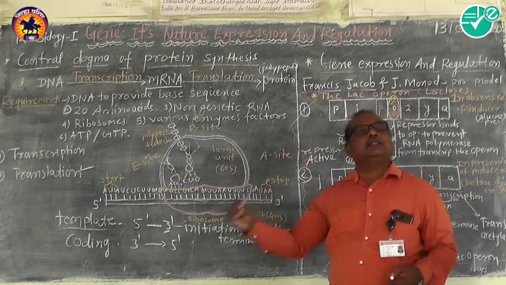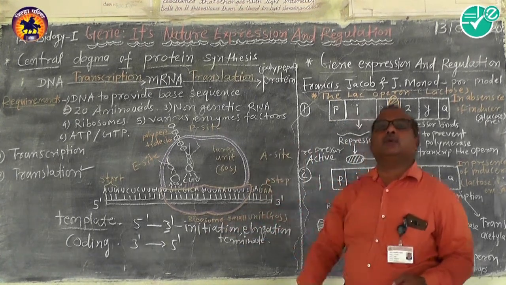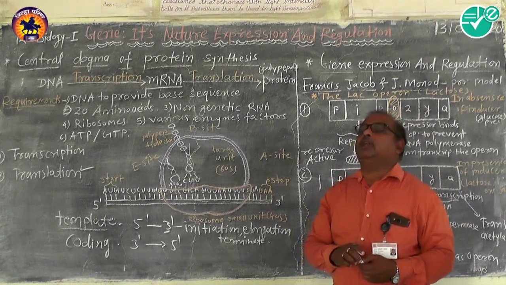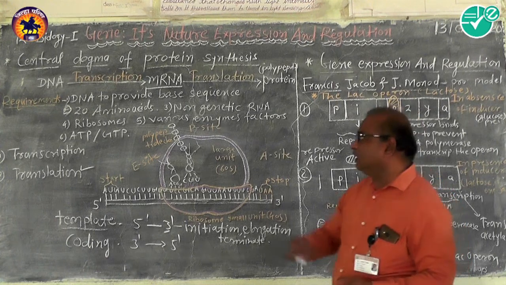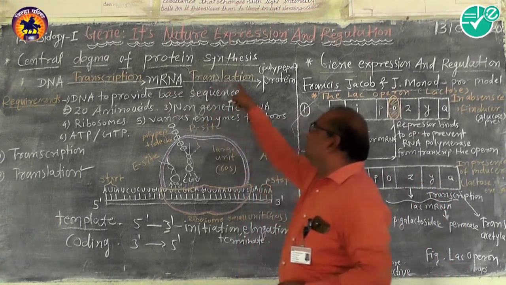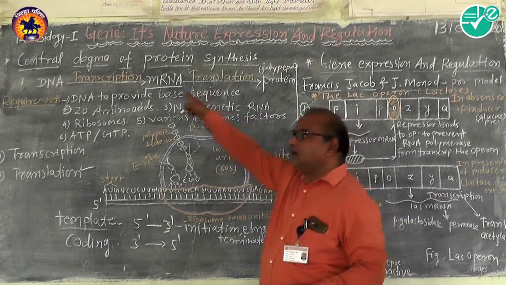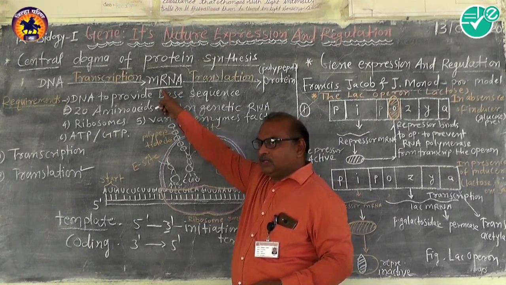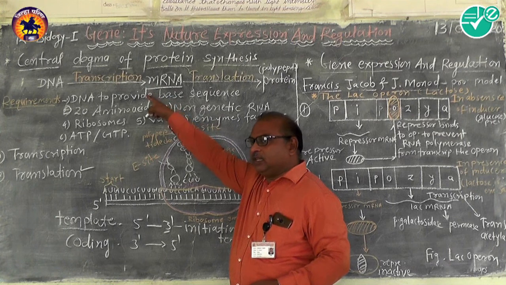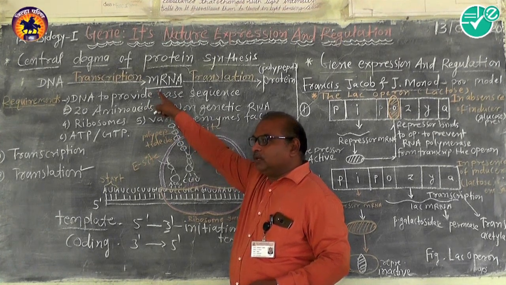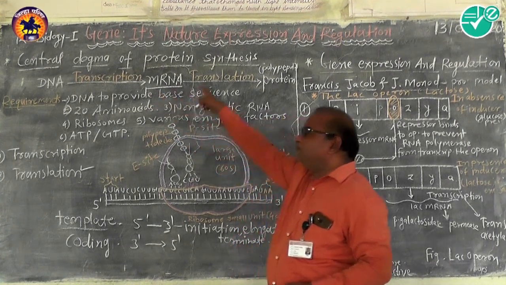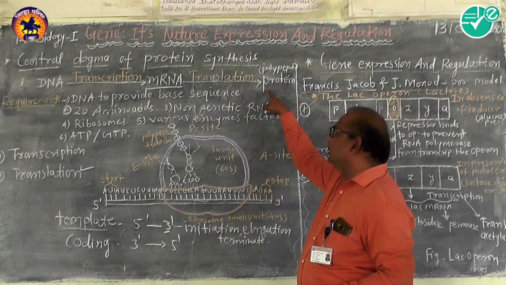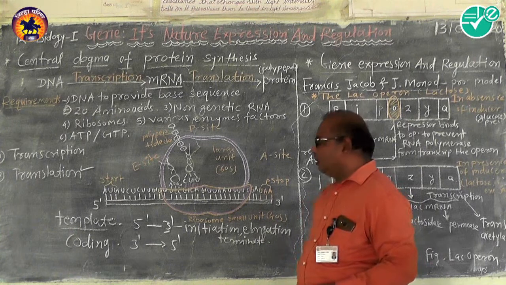Many such amino acids are linked together into a polypeptide chain, and this complete polypeptide chain is now called a protein. So that mRNA gets translated. This mRNA is not a normal mRNA. These mRNAs have just stolen the message, copied the message of the DNA, and come out of the nucleus to the cytoplasm. Now the sequence in the form of triplet codons gets translated into protein or polypeptide chain.